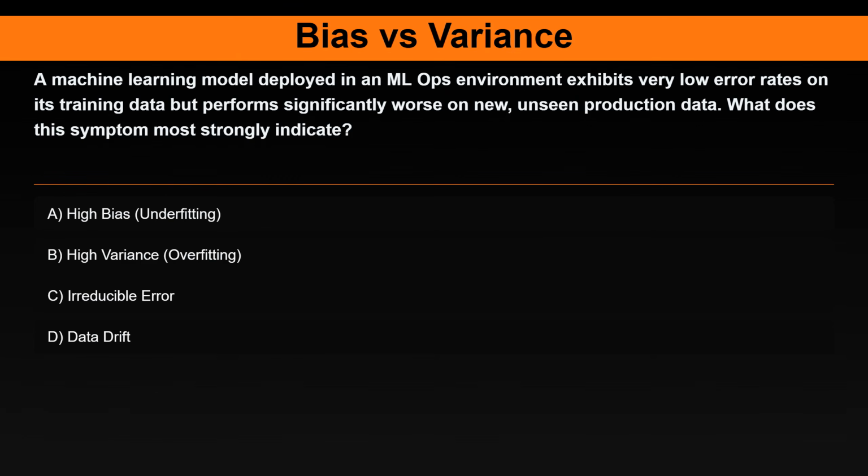Question 7. A machine learning model, deployed in an MLOps environment, exhibits very low error rates on its training data, but performs significantly worse on new, unseen production data. What does this symptom most strongly indicate? Option A, high bias, underfitting. Option B, high variance, overfitting. Option C, irreducible error. Option D, data drift.